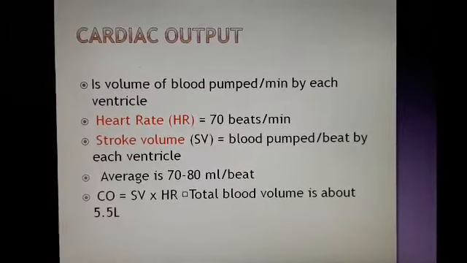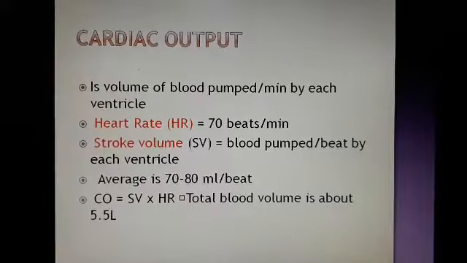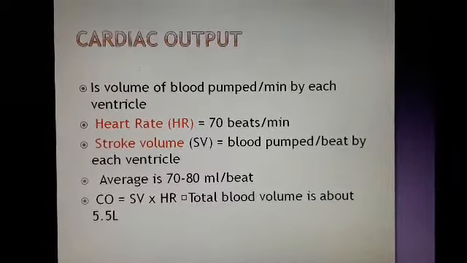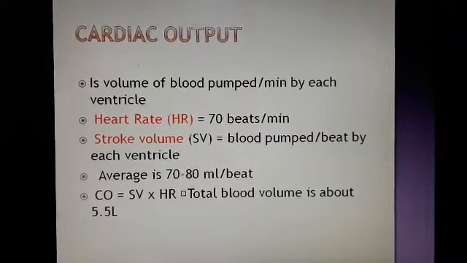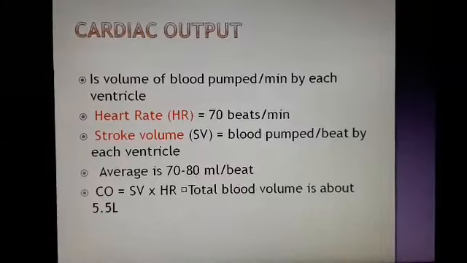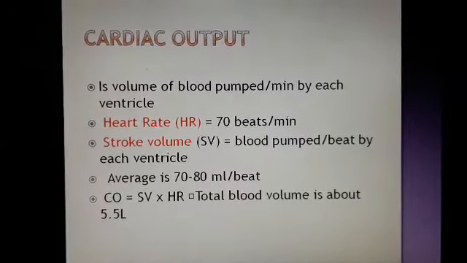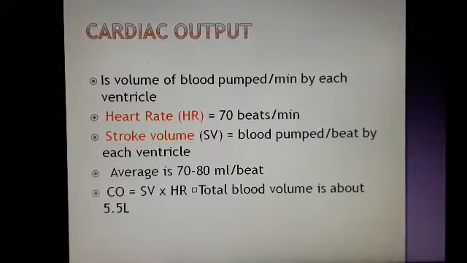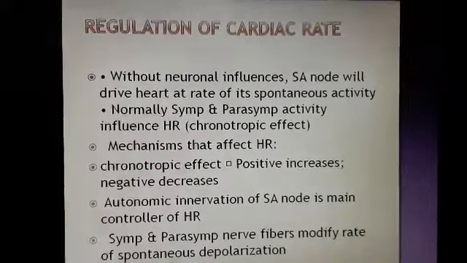Heart rate is the number of times your heart will contract per minute. It is on average 70 beats per minute. Stroke volume is the blood pumped per beat by each ventricle. So, the amount of blood that is ejected by each ventricle in each cardiac cycle is known as stroke volume. On average, 70 to 80 ml per beat is ejected by the heart in each cardiac cycle. Total blood volume is about 5.5 liters in a human body.